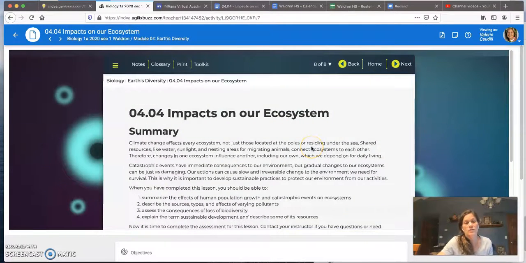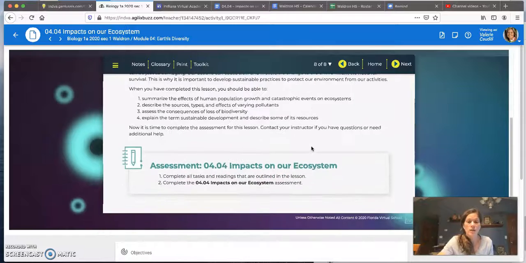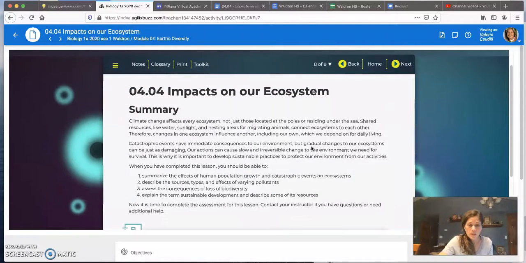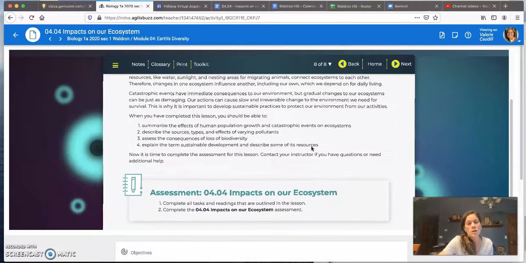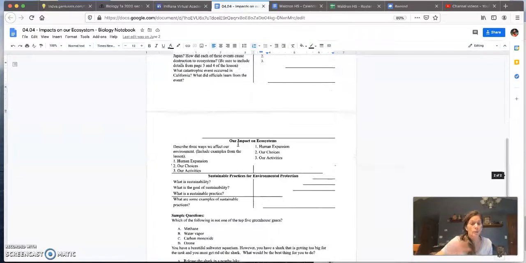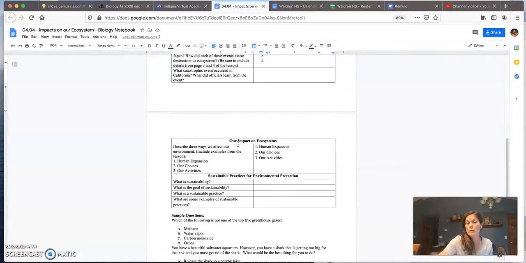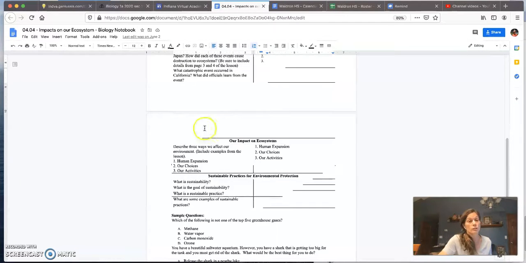And then we're to our final slide here, the summary of the impacts on our ecosystem. Once you have completed all you feel you need to on your notes handout, remember, copy paste pictures over here, document as much as you possibly need to, as you're allowed to use these notes on your assignment.